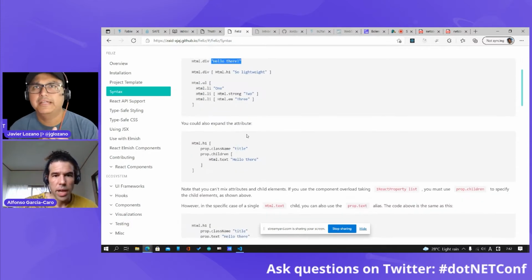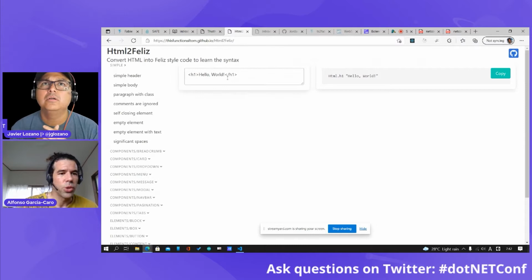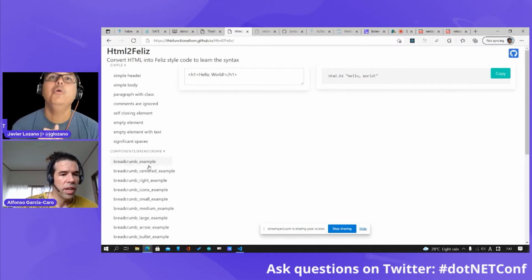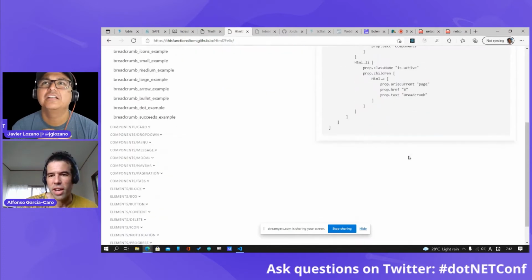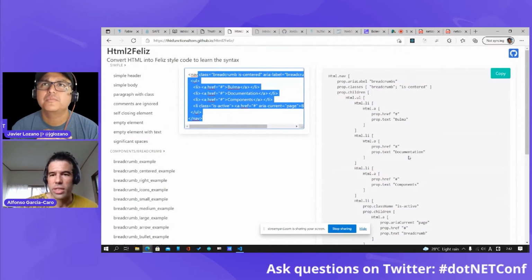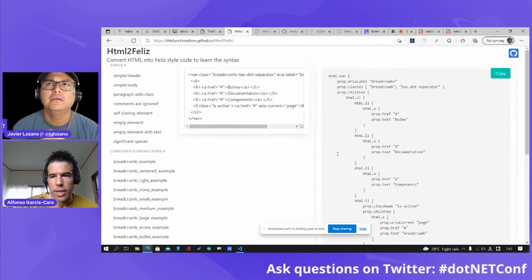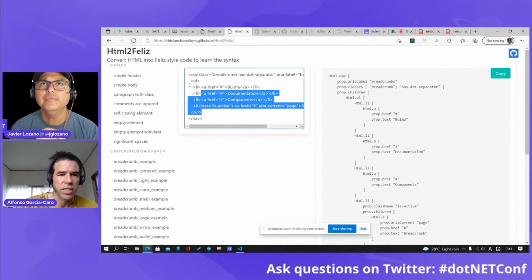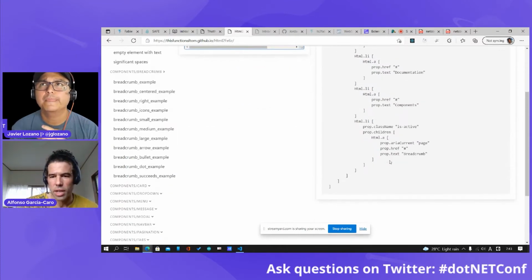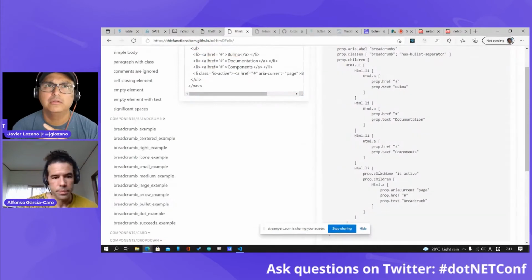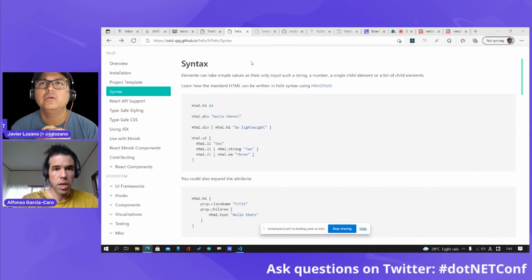Very nice. And this is also a great tool created here, HTML2Feliz. So you can see HTML and how it looks in F Sharp using this Feliz API. And actually, as you can see, it's really clean. It's not as compact as in HTML, but it's still quite easy to read.